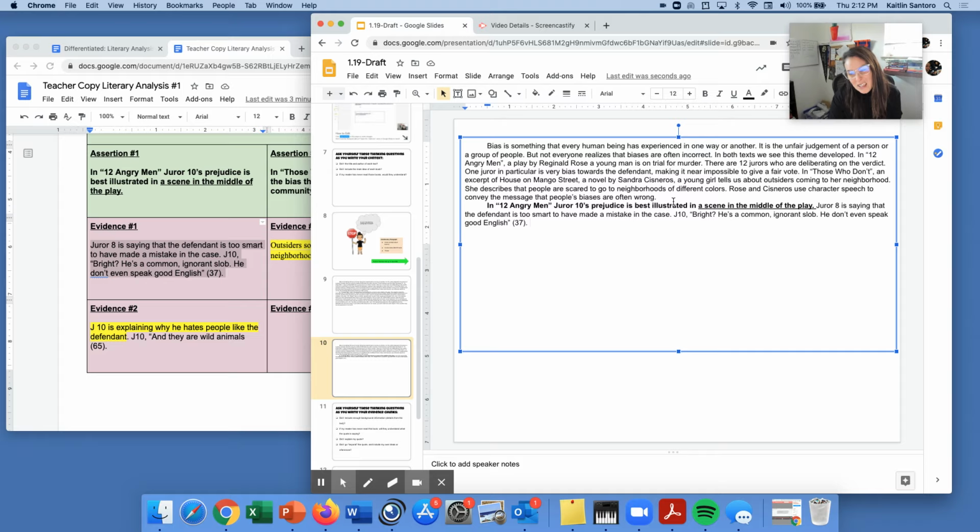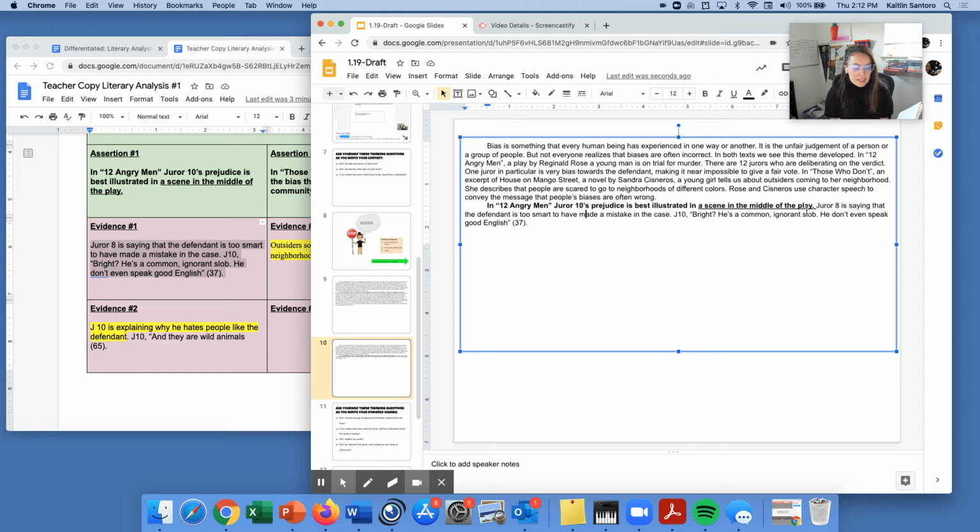And I'm thinking that my reader might not know what we're talking about when we say the mistake. And they also might not know where this conversation is happening. So I'm going to go to page 37 and I'm going to make sure I remember what was happening during that scene. Oh, yes. This is the scene where they're talking about when the boy yelled, "I'm going to kill you."